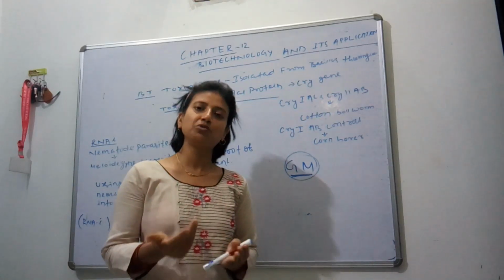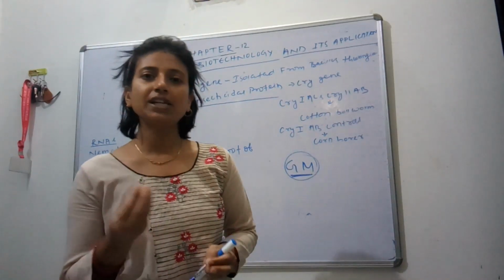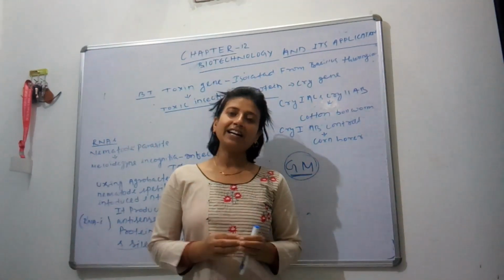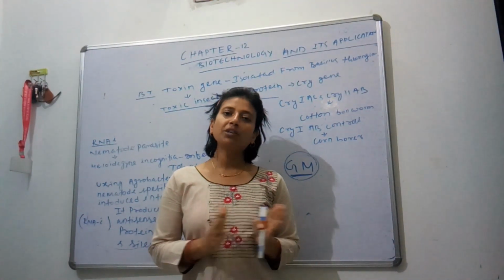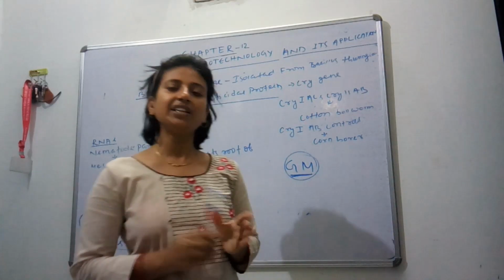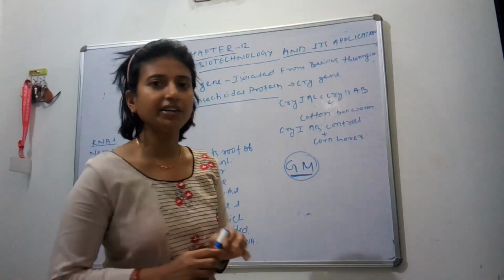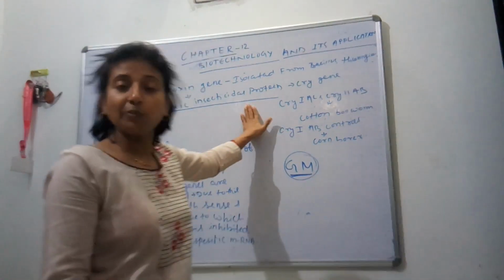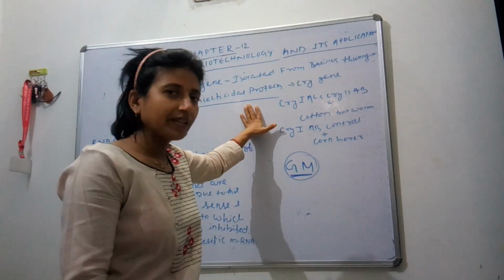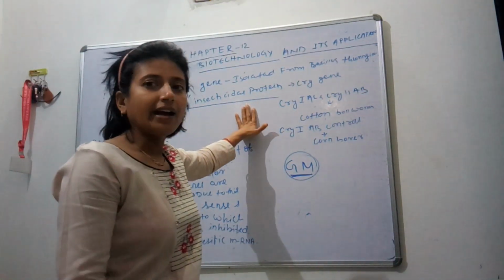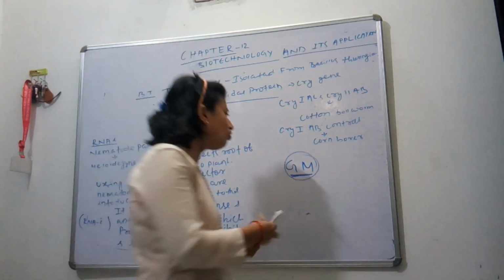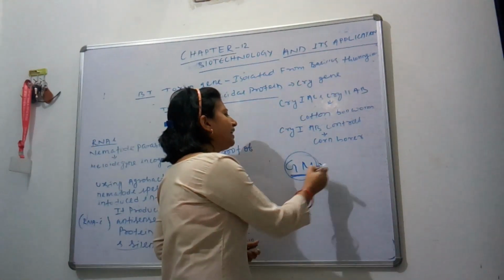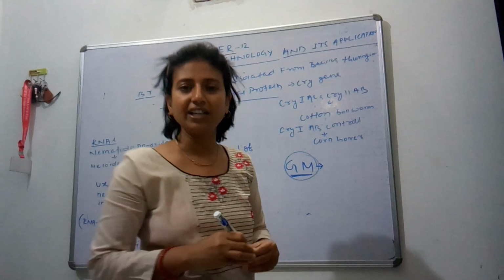They have extra nutrient content. They use fewer minerals, and they do not need any pesticides or insecticides. They do not pollute the soil and the environment. That's why this is the best technique for agriculture nowadays, and this is possible due to biotechnology. So today I am giving you an example, Bt. First, GM means genetically modified organism.